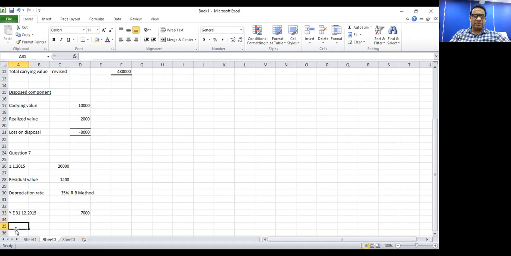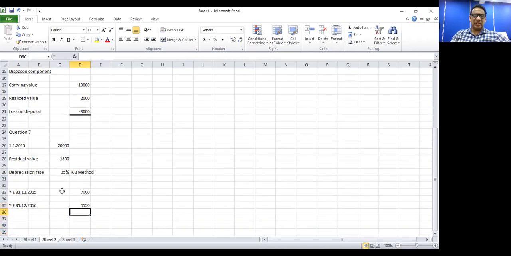But when we calculate depreciation for the second year ending 31st of December 2016, this is what we do. From the original cost, which is 20,000, we deduct the previous year's depreciation, since we only had 1 year. Again, we don't deduct residual value, but we multiply by the depreciation rate.